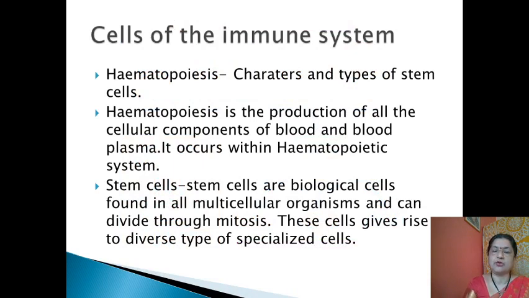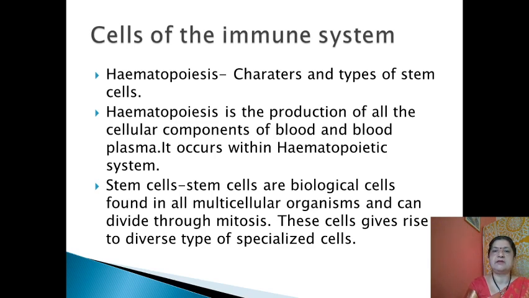Then hematopoiesis, that is the production of all types of cellular components of blood and blood plasma. It occurs within the hematopoietic system, which shows us the production of different cellular components of the blood and blood plasma.